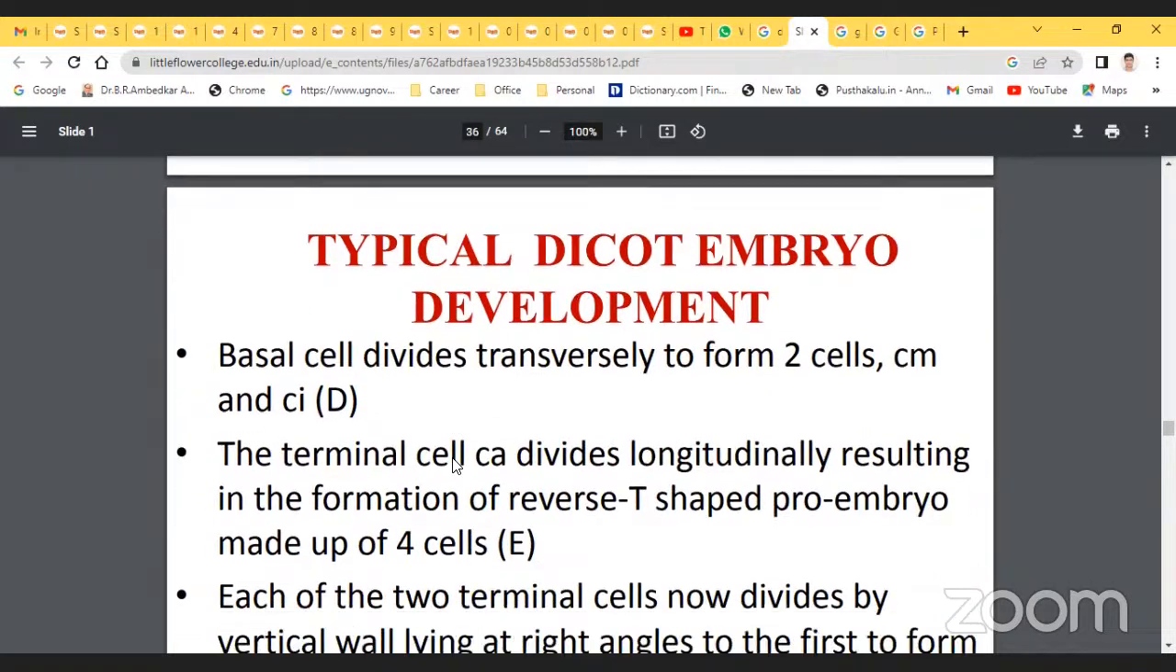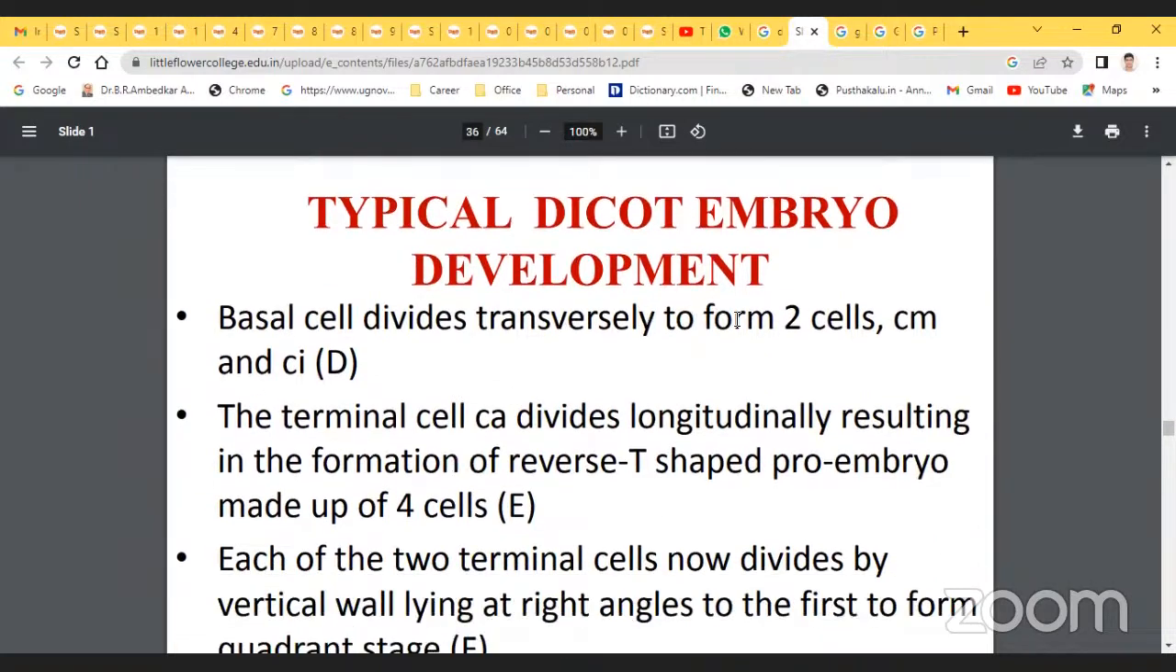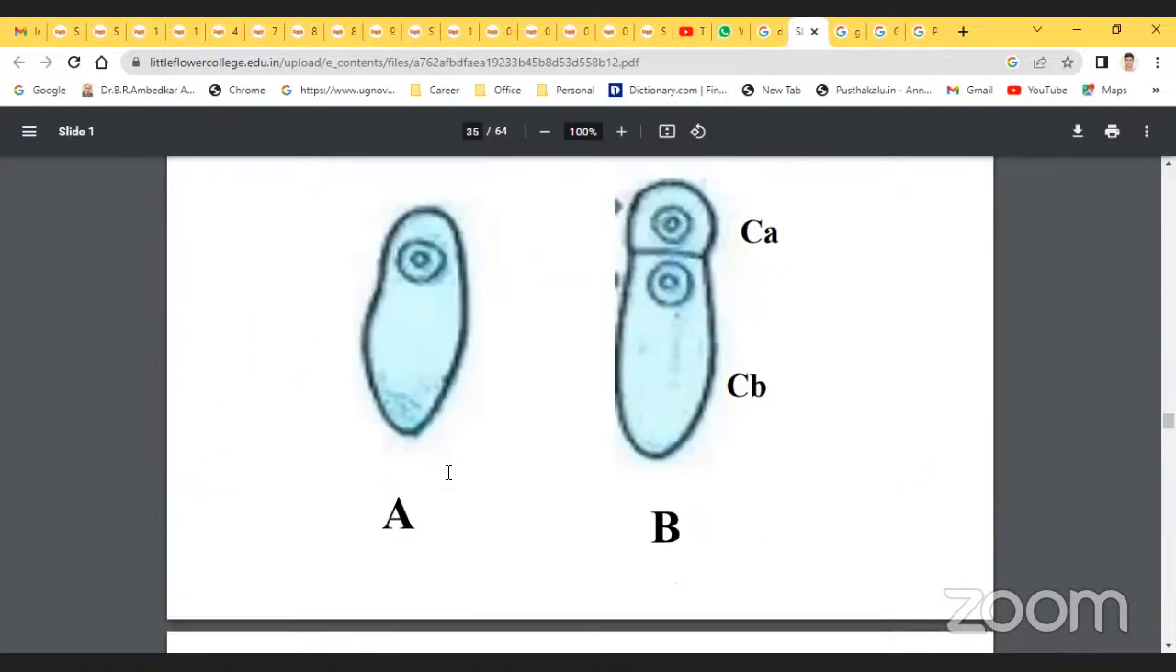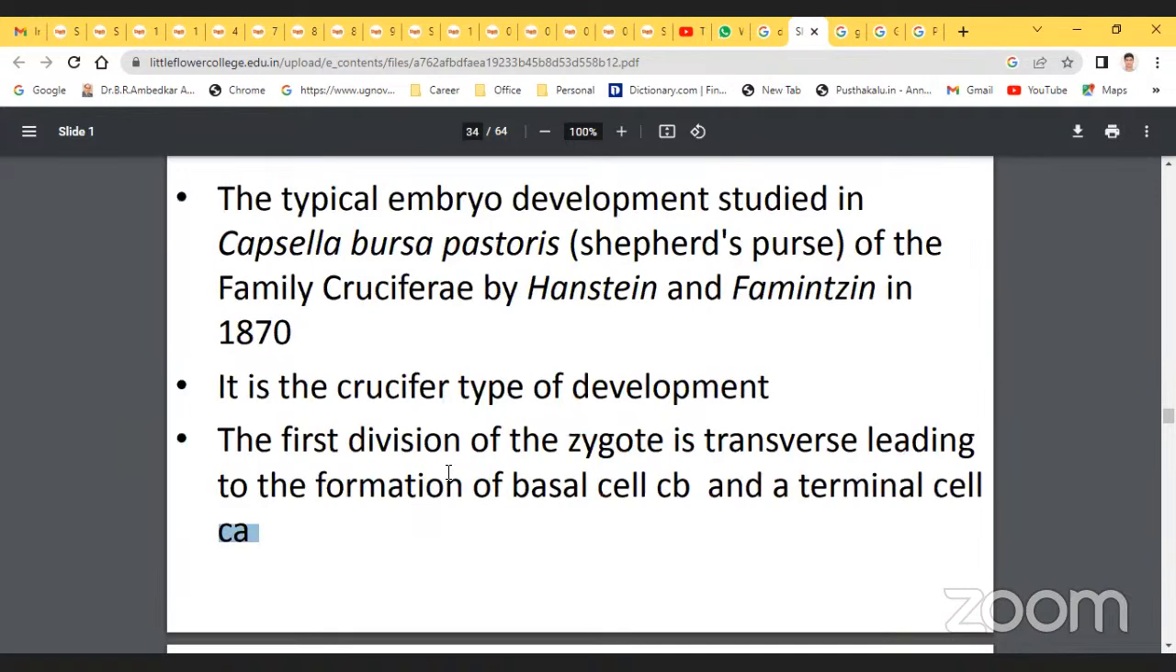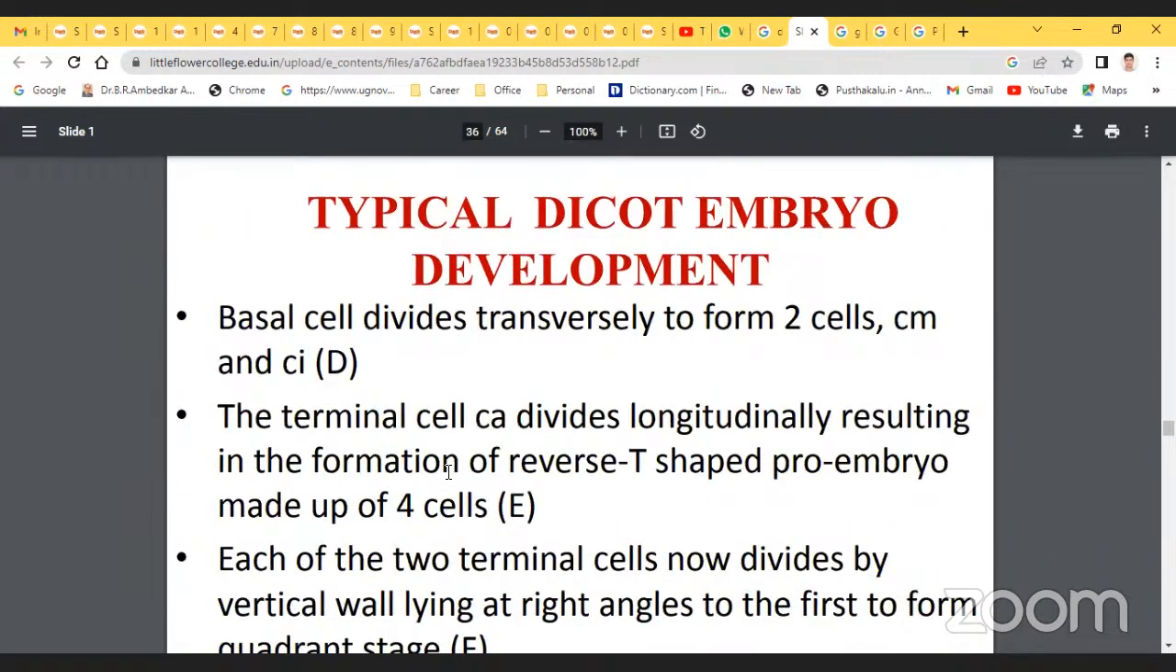In typical dicot embryo development, the basal cell divides transversely to form a 2-celled suspensor. The terminal cell divides longitudinally, resulting in the formation of the T-shaped pro-embryo. It is made up of 4 cells.